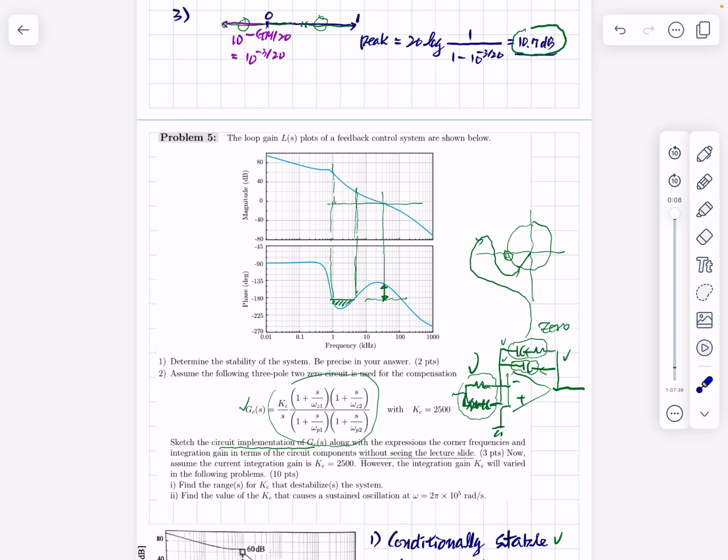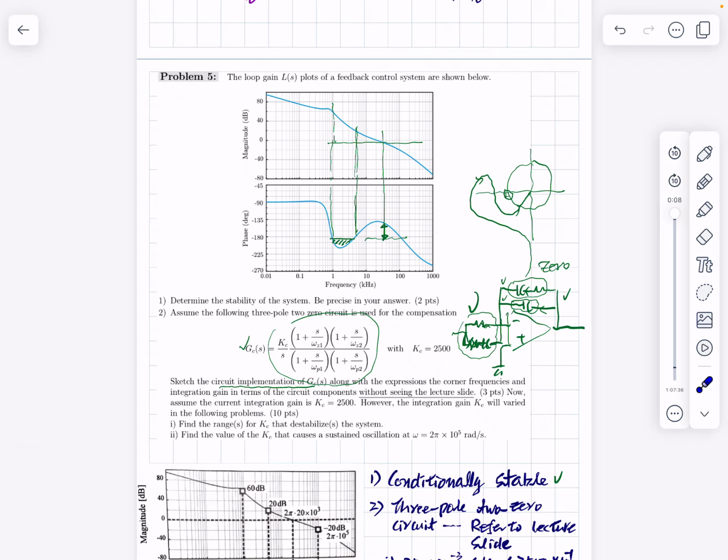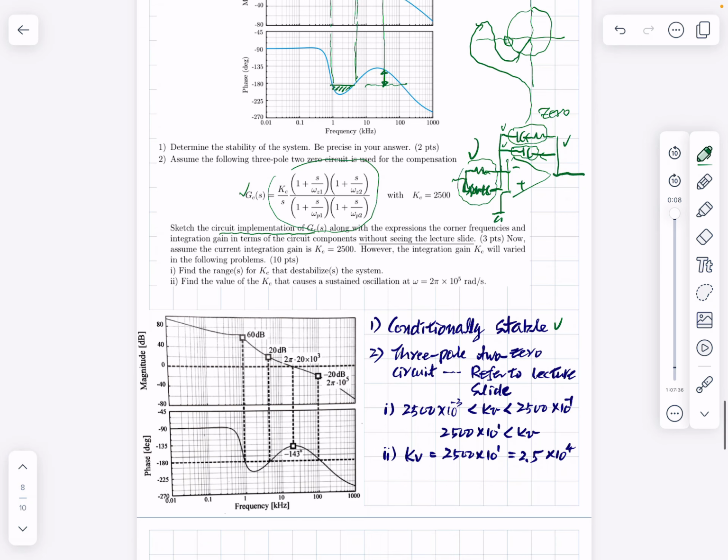So this zero is determined by these numbers, and this is a series parallel combination of this. Okay, you know how to do this, and you know how to do this. All right. So you know everything about this structure, and this approach can be generalized to any type of compensation circuit using this OPM structure, which is the most popular way of implementing this feedback compensation. Right. So this and this are covered. Okay.